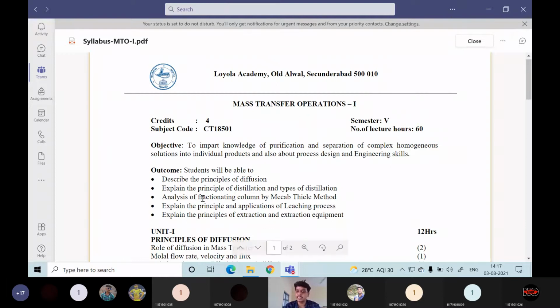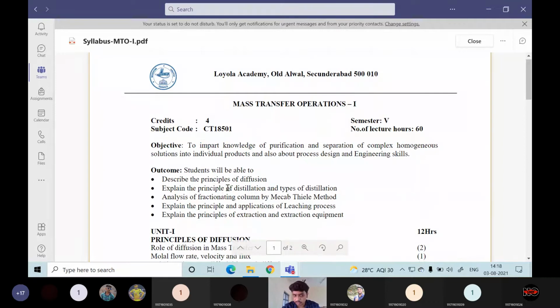So you will be analyzing in detail the fractionation column using the McCabe-Thiele method. The spelling is M small c, then C-A-B, capital C-A-B, McCabe-Thiele method. This method will tell you how many plates, how many trays, are required for a certain separation process in a distillation column. You will see in detail what this method is. This is a design procedure for the distillation column. You will be knowing more about the McCabe-Thiele method in the third unit itself.